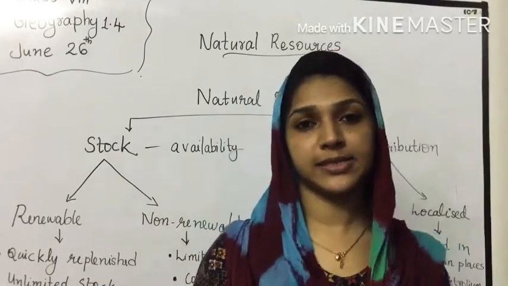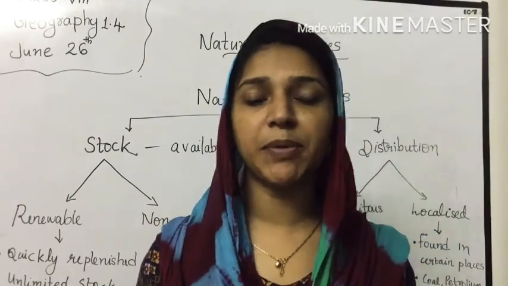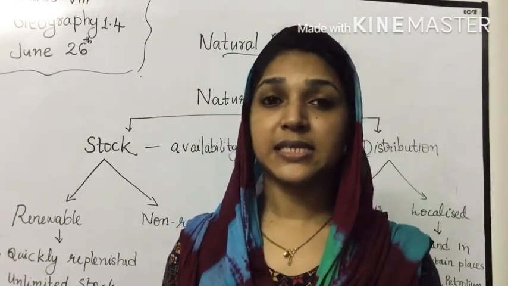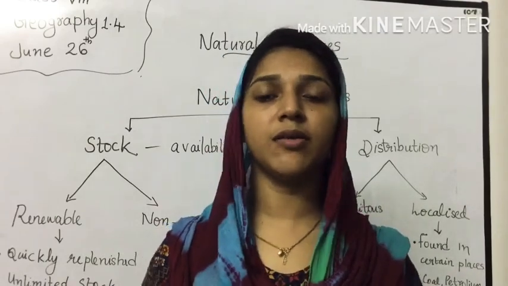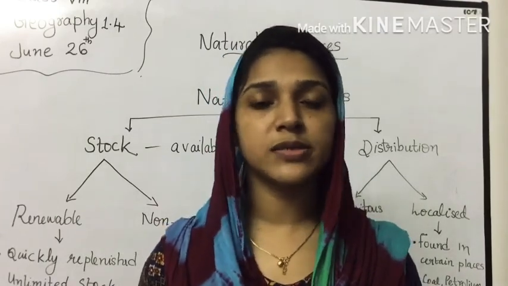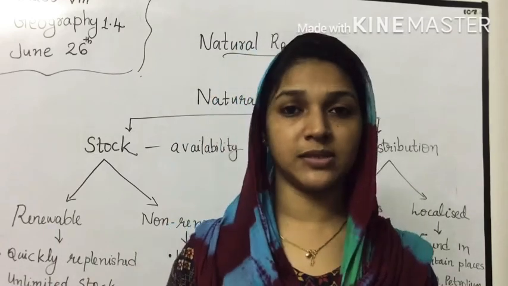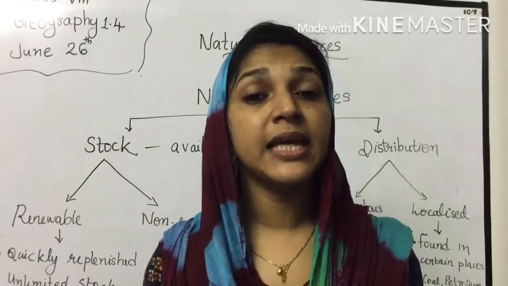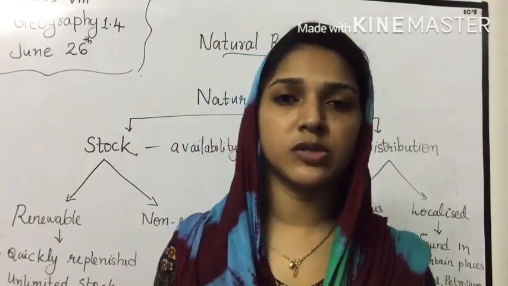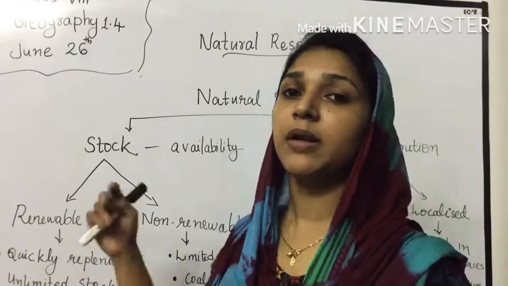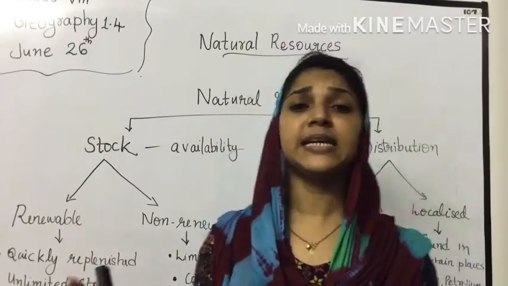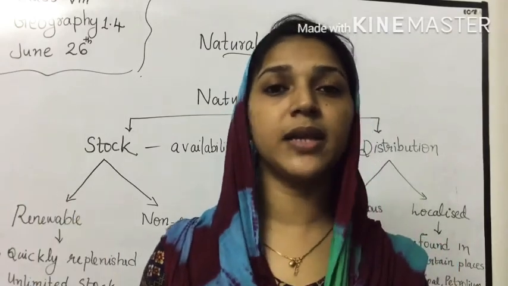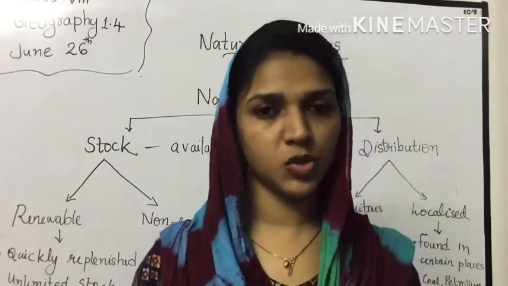There are some resources which can be easily replenished or easily reproduced, such as the air we breathe and the water in our earth. These resources are called renewable resources, which can be easily reproduced and replenished, and they are usually unlimited in stock. We will have an unlimited stock of these resources.